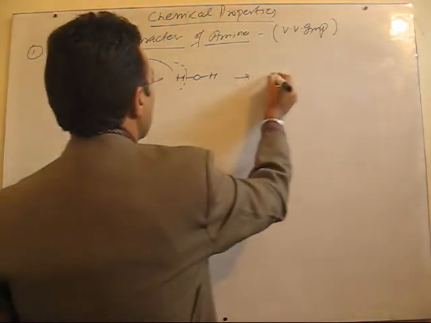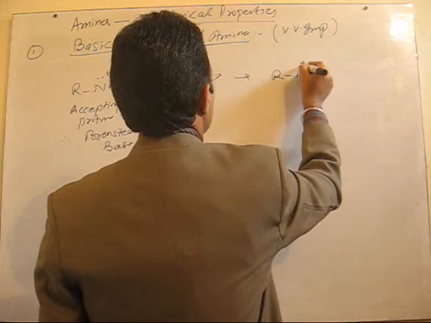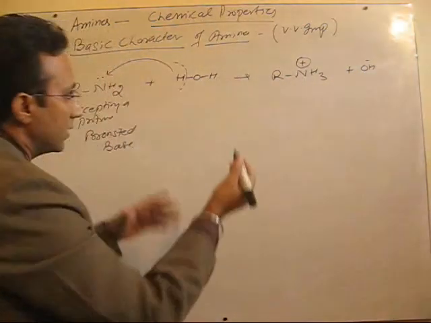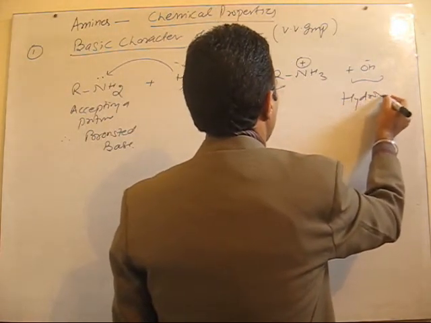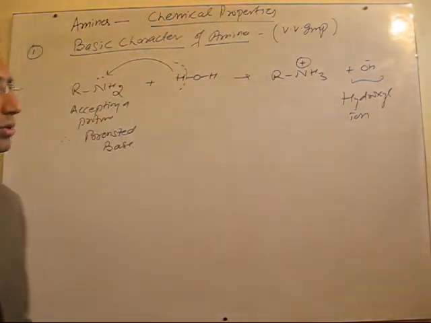Fine. So as a result, they form RNH3 positive plus OH negative. And moreover, as a result of this reaction, they release hydroxyl ion in solution, which also shows their basic character.